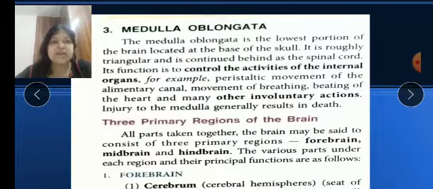Movement of breathing, I told you, the rate of breathing we cannot control, the beating of our heart, and many other involuntary actions are done by the medulla oblongata. Injury to this medulla is very important, and it is connected to the spinal cord also. So any injury to the medulla results in sudden death.